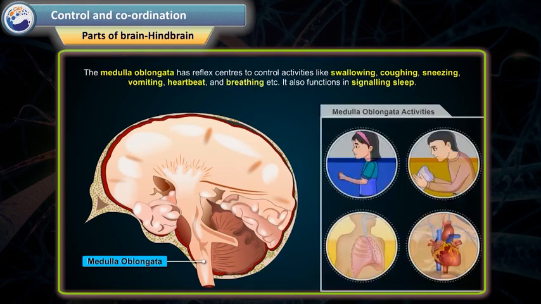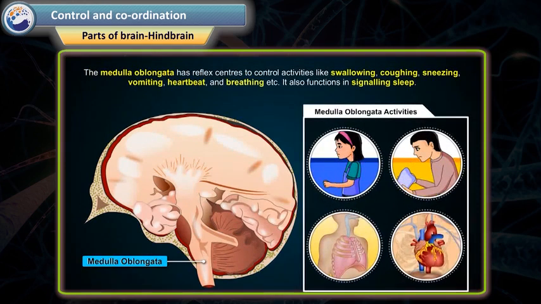The medulla oblongata has reflex centers to control activities like swallowing, coughing, sneezing, vomiting, heartbeat, and breathing, etc. It also functions in signaling sleep.